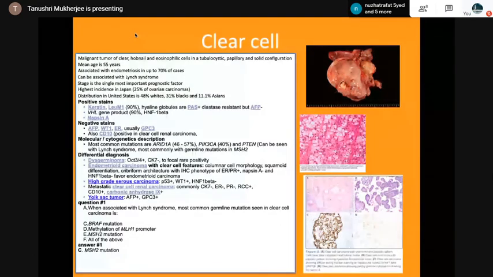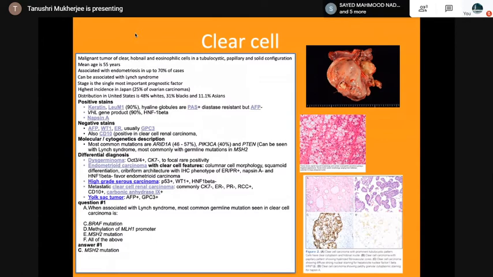Napsin A can be positive. Most common mutations are ARID1A, PIK3CA and PTEN. When associated with Lynch syndrome, the most common germline mutation seen in clear cell carcinoma is MSH2 mutation, which is also seen in the colon cancer, the microsatellite instability.